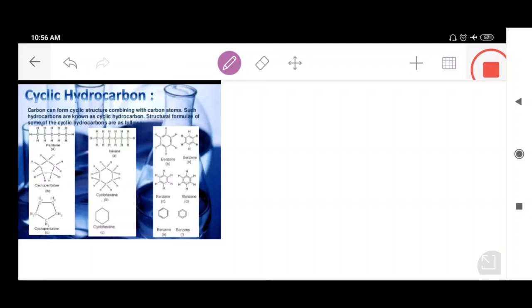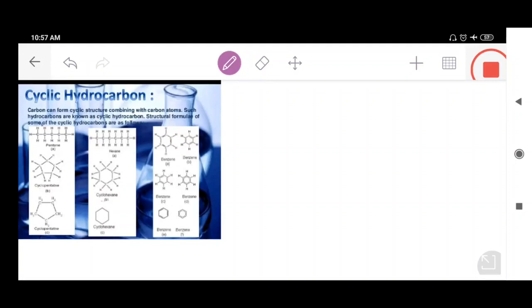So, in today's video lecture, we are going to discuss some important structures related to the cyclic hydrocarbons. We have discussed saturated and unsaturated hydrocarbons. Now we have one more kind of hydrocarbons, that is cyclic hydrocarbons. Firstly, one must remember what actually these cyclic hydrocarbons are.